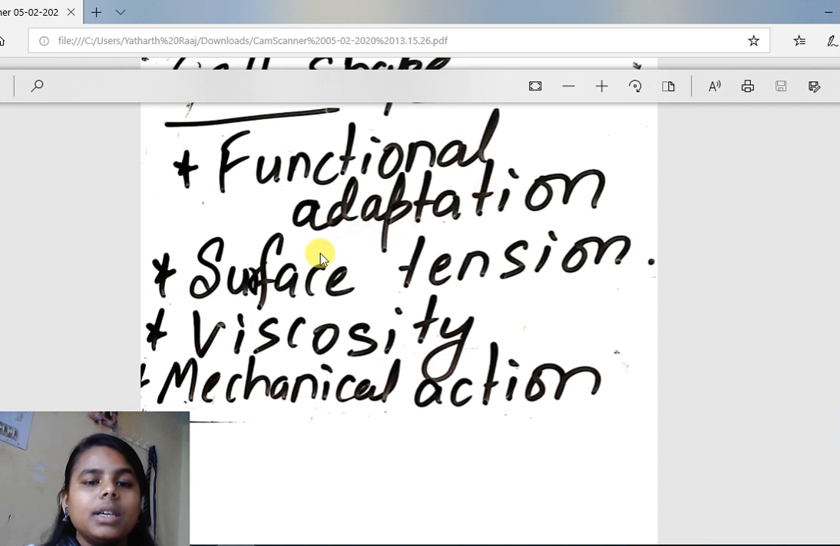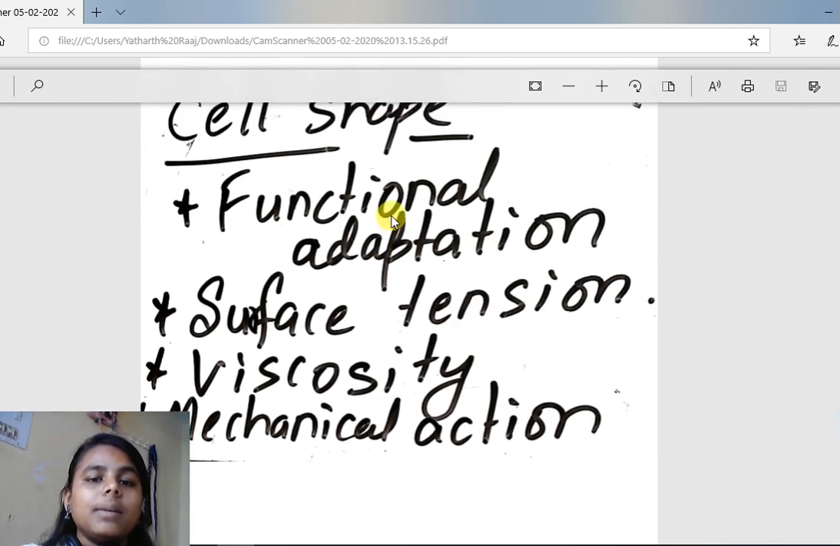Functional adaptation, the work which it has to perform. Surface tension, any exertion on the cell. Viscosity, gaining or losing water. Mechanical action exerted by surrounding cell. On the basis of these factors, cell shape is determined. But generally cells are spherical.